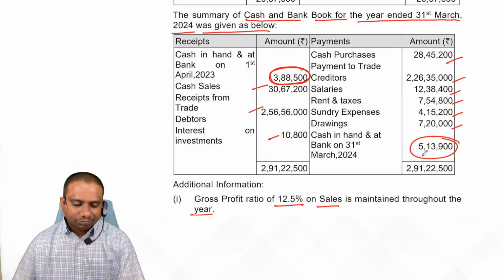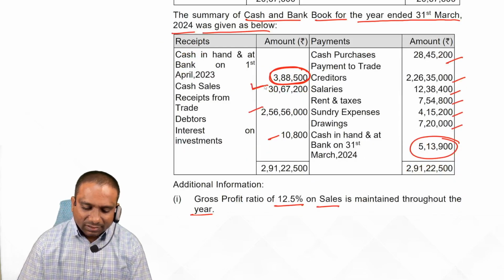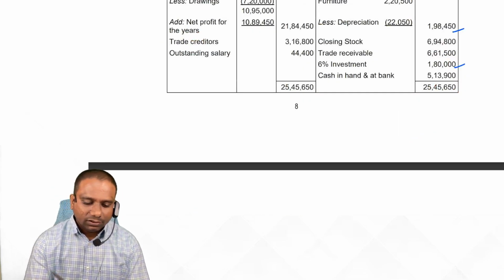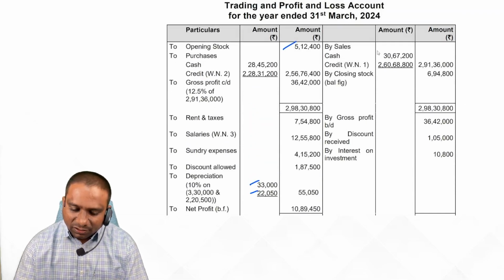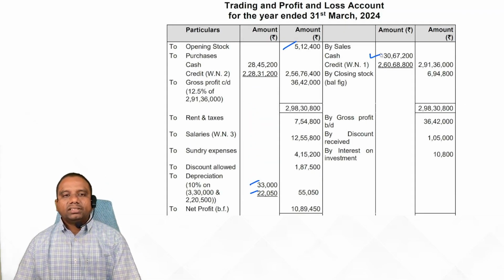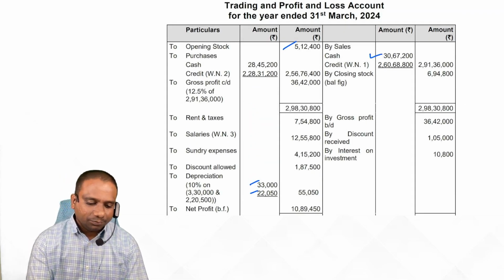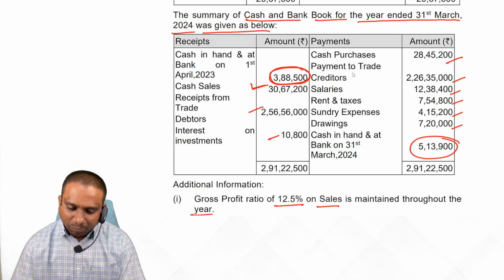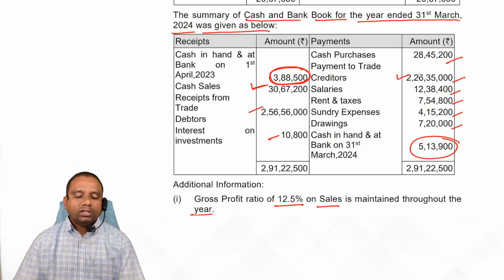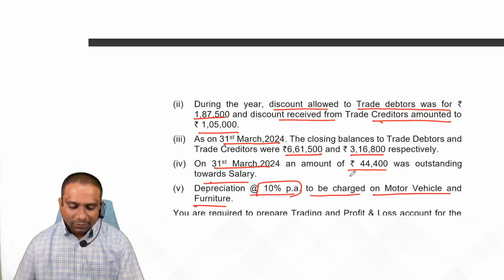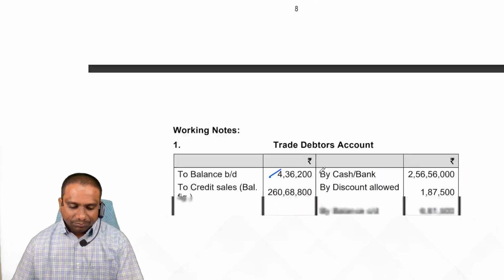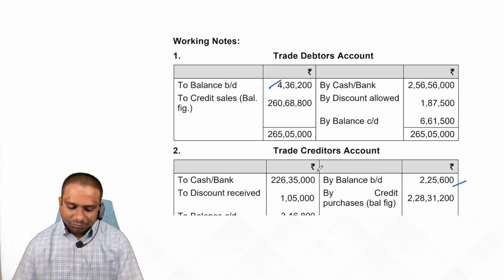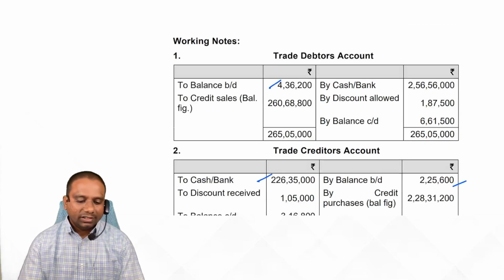Next, cash sales. Cash sales, trading account credit side. Sales consist of cash plus credit. Next one, payment to trade creditors. So trade creditors account debit side, students. Observe. Over. Next one.